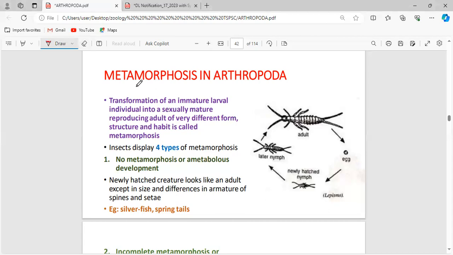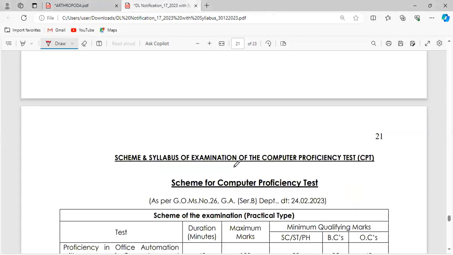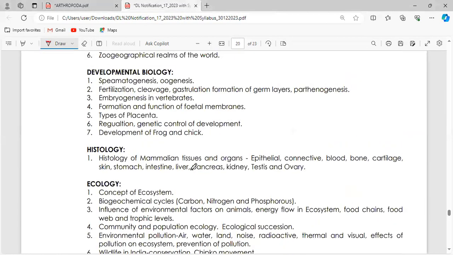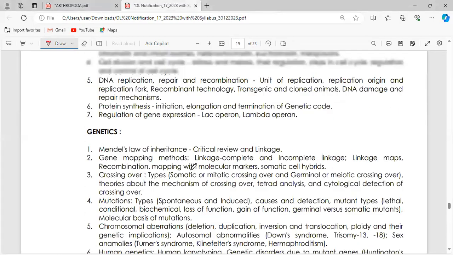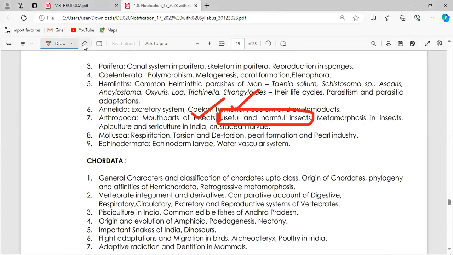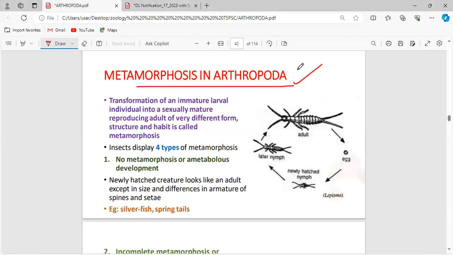Okay, we move on to the next topic, metamorphosis. The purpose of showing the syllabus is that you have to know each and every word mentioned in the syllabus. We have completed mouth parts and useful and harmful insects. Now we move on to metamorphosis in insects. For 10 minutes we'll deal with metamorphosis in insects.